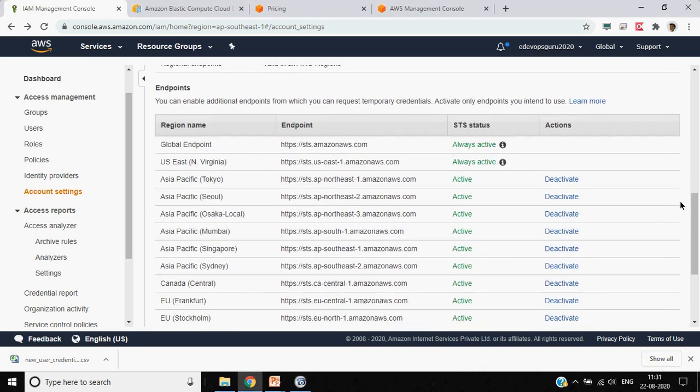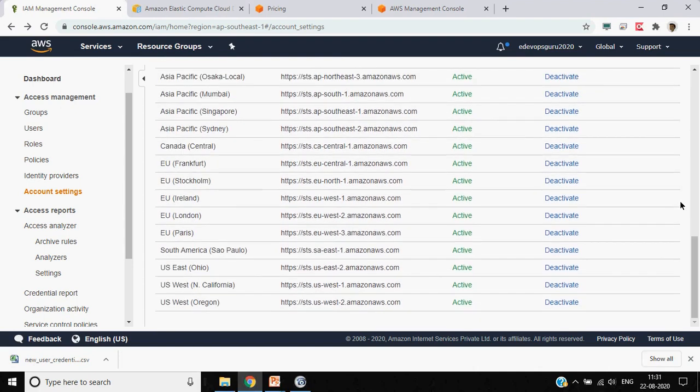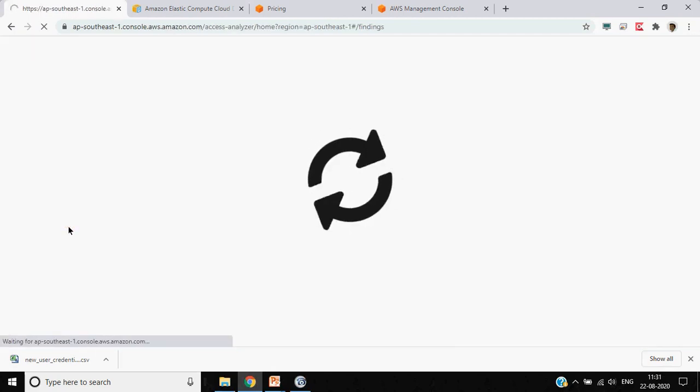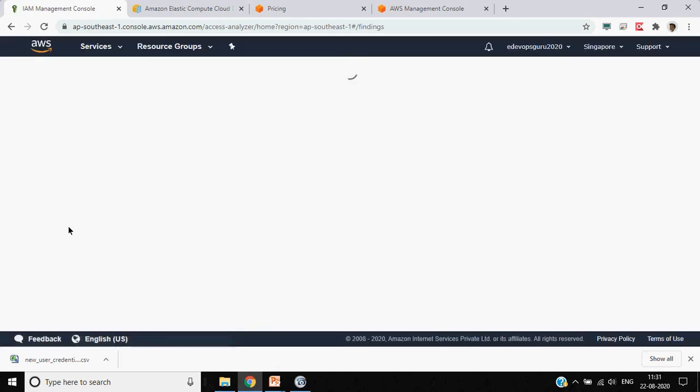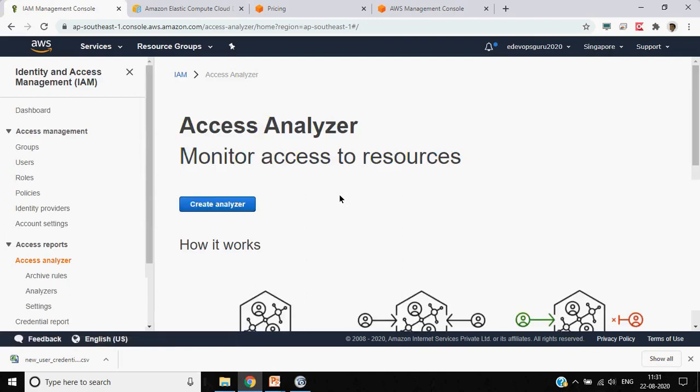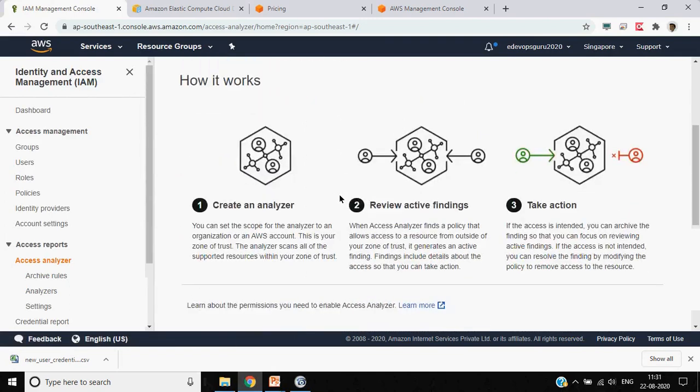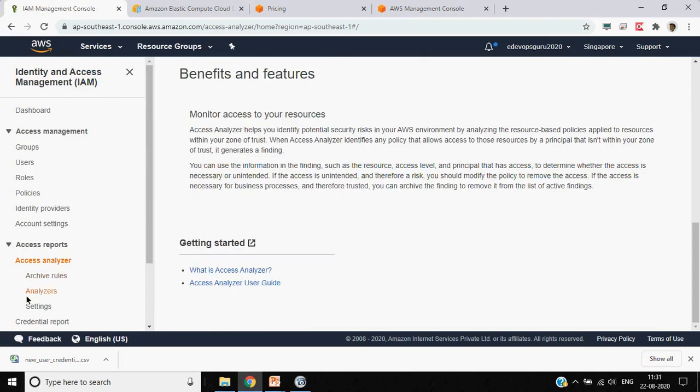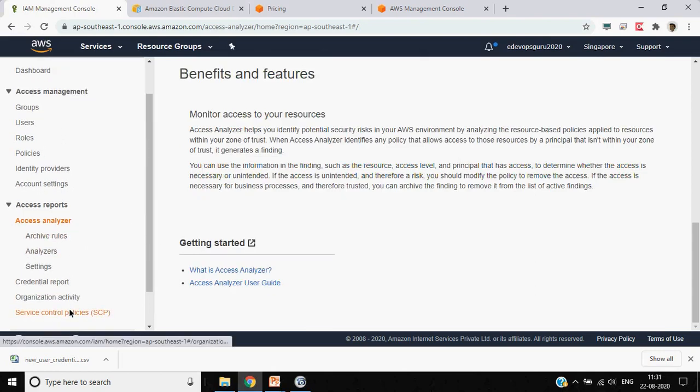Here you can see the different endpoints of the STS and their status. You can always go and see the reports, which are nothing but bookkeeping information. You can monitor your resources. We will not cover this part as of now.